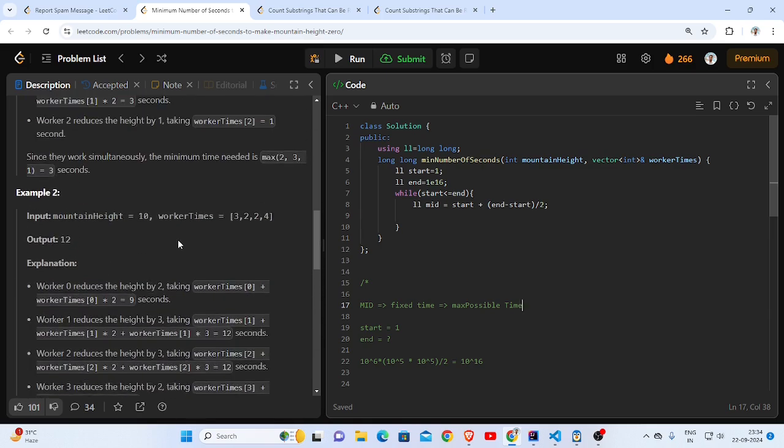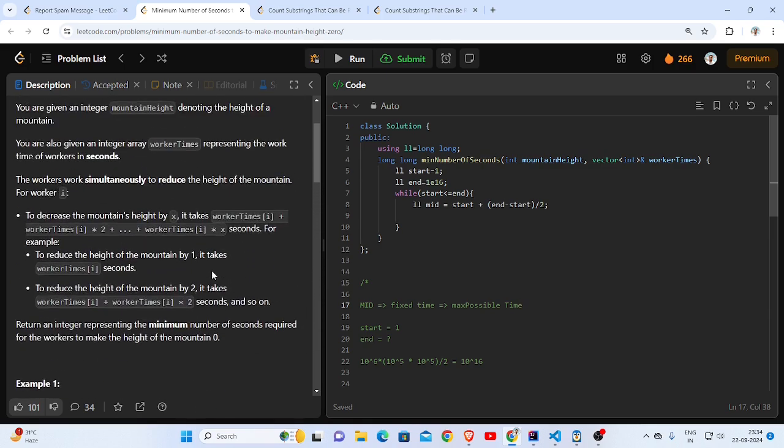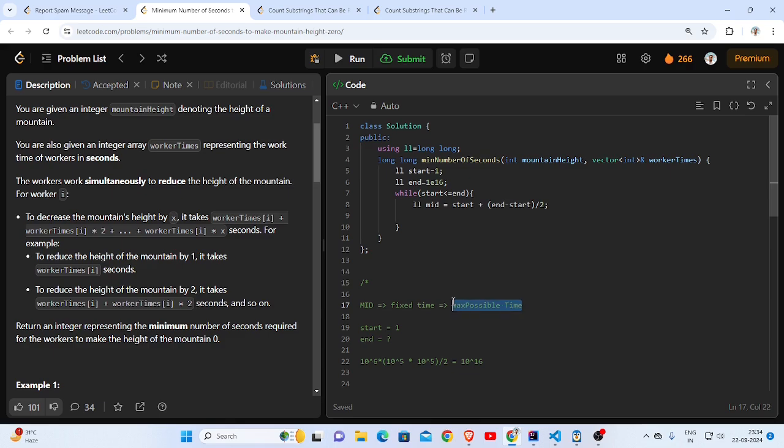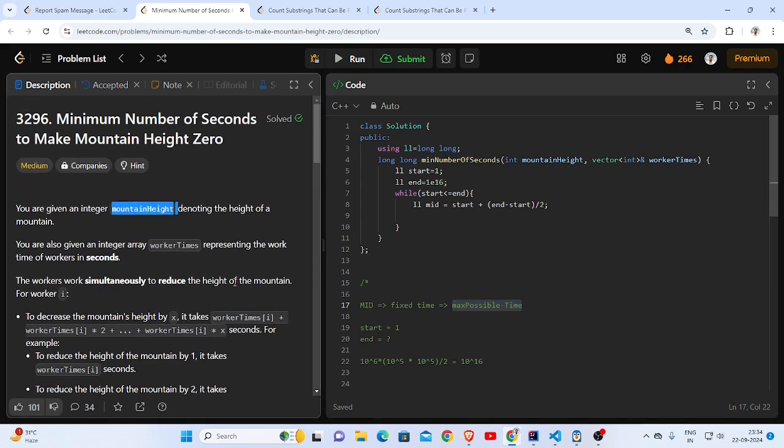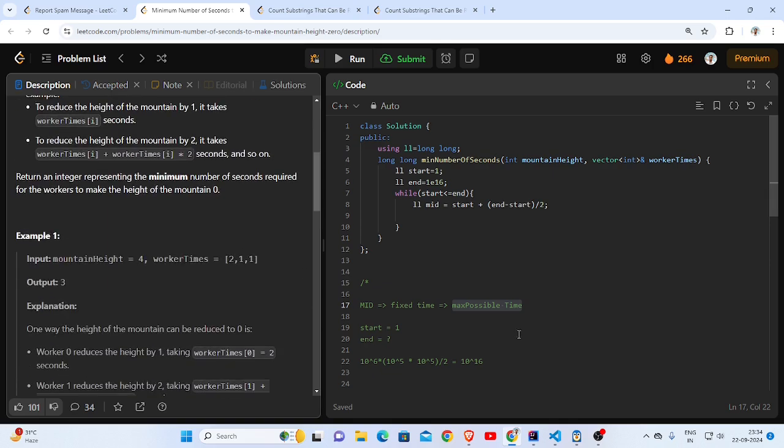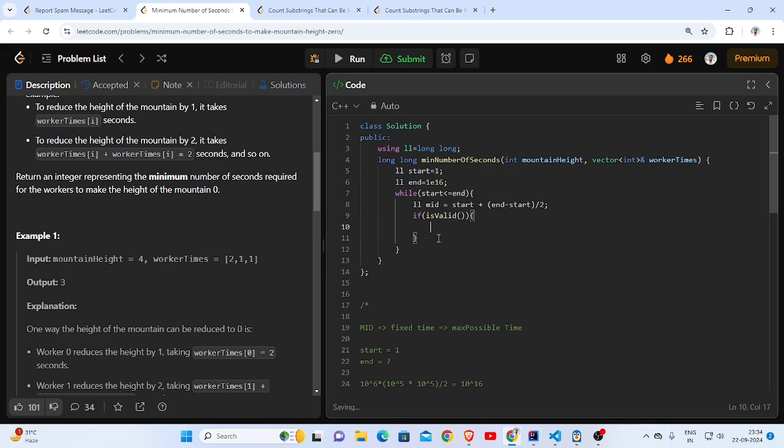But I want to determine if in this maximum possible time, is it even possible to reduce the mountain height by this much? That is the case to determine if it's valid or not. Suppose this is the function I'm calling to get my answer, and I'm passing some arguments. If it is valid, then I am trying to minimize the time, right? So I'll go on the left half.